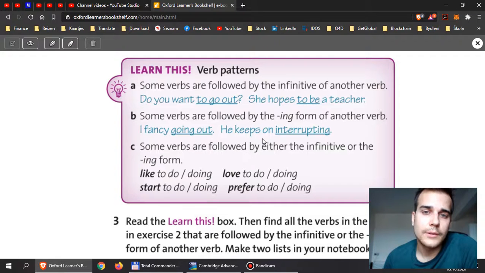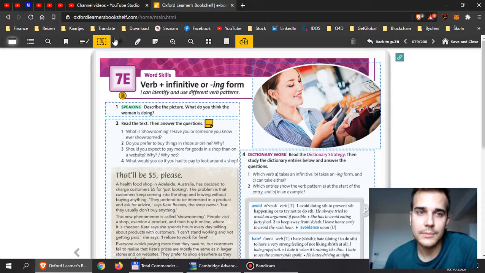I can give you only one little rule that might help you in the future. If you see a preposition, for example, on or after or about, then after the preposition, if you use a verb without any subject, it must be an ing form. So for example, they are talking about moving to Prague. He keeps on interrupting. What else? After, right? So he went home after seeing the movie, and so on. So we use ing forms after prepositions if you don't use any subject.